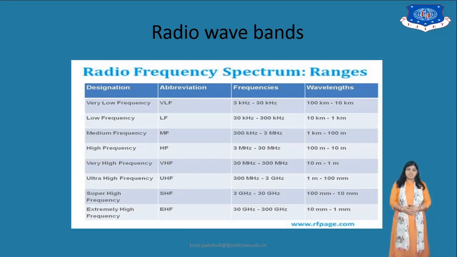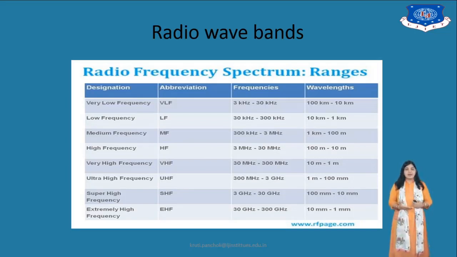Very low frequency has a range from 3 kilohertz to 30 kilohertz, and if you calculate the wavelength using the formula lambda equals C upon F, it is from 100 kilometer to 10 kilometer. Similarly, low frequency LF is 30 kilohertz to 300 kilohertz, so the lambda value is 10 kilometer to 1 kilometer.